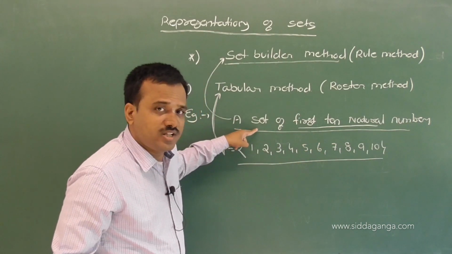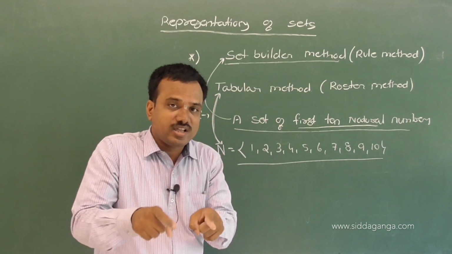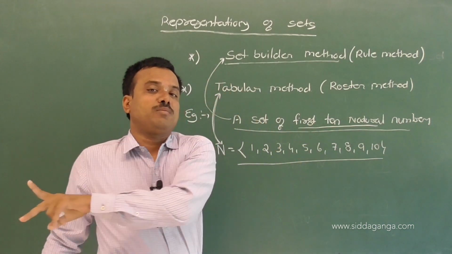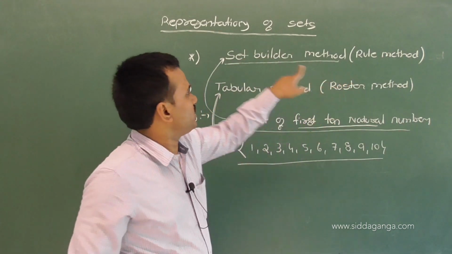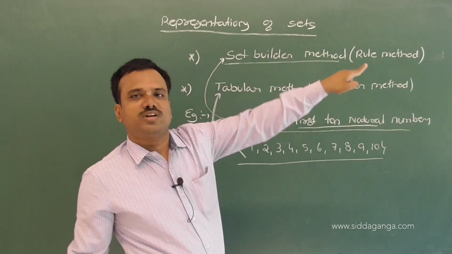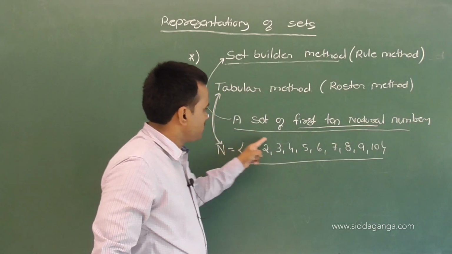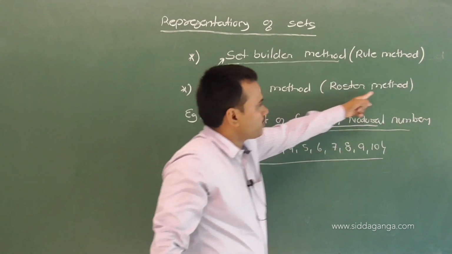Once again I explain: the first sentence indicates you build a set of first 10 natural numbers. So this type of representing we call set builder. The word says set builder. We have to build a set. This is the sentence. Tabular method, roster method.